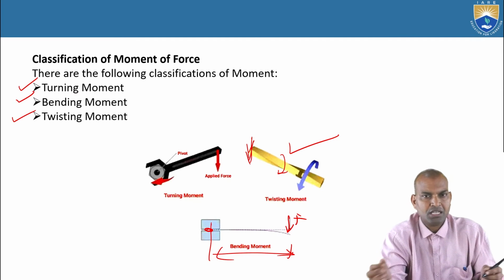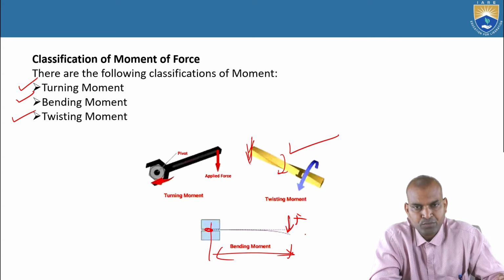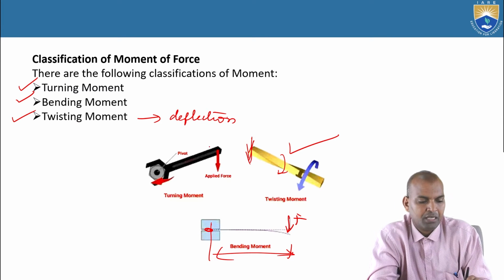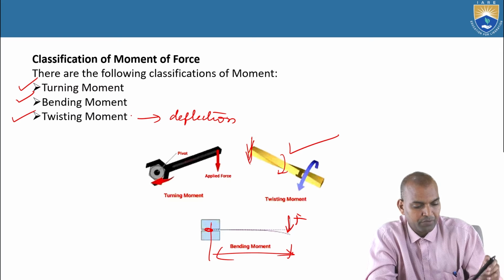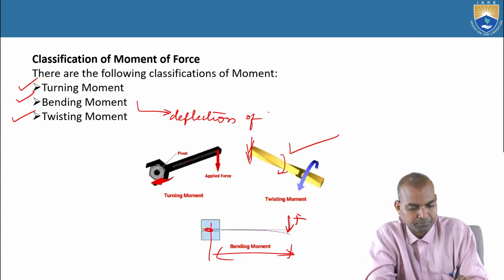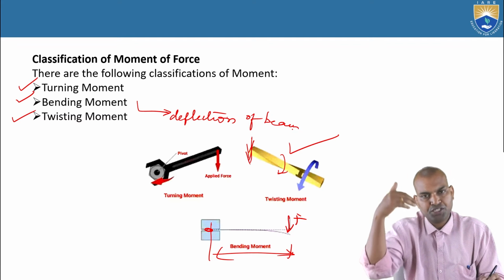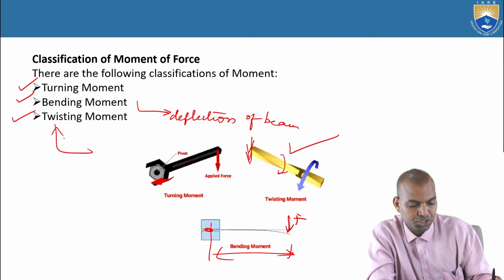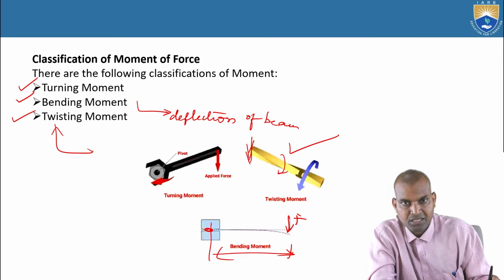This force leads to what? The output of bending moment is what? Deflection. The output of bending moment is deflection of the beam. Okay. Deflection takes place. And the output of the twisting moment is shear stresses will be developed. The torque, shear stresses will be developed.